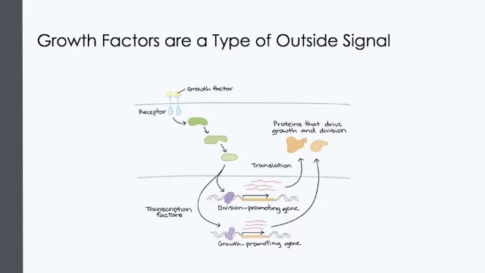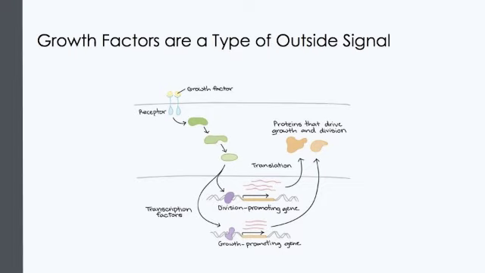As an example, let's consider how cells respond to growth factors. A growth factor is a chemical signal from a neighboring cell that instructs a target cell to grow and divide. We could say that the cell, quote-unquote, notices the growth factor and, quote-unquote, decides to divide, but how do these processes actually occur? Well, that is what this cartoon on your slide is trying to describe to you.